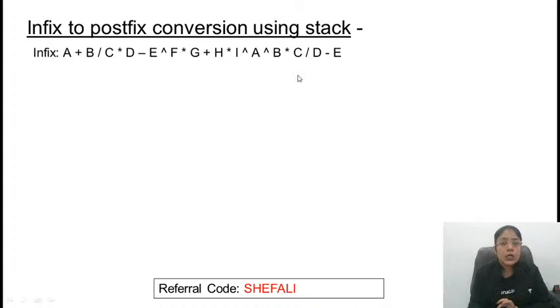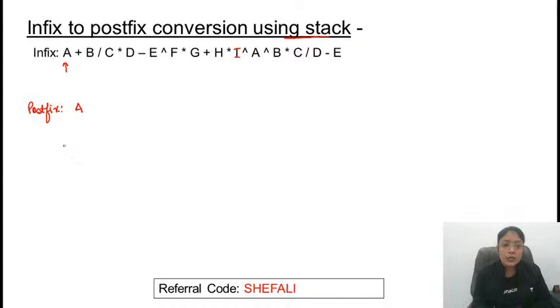We have already converted this expression manually. Now let's convert this expression using a stack. You need to read the given string from left to right. First of all, you are getting an operand. If an operand is coming, what to do? Just print it as it is. I want to write the postfix expression. This is an operand, so just write this as it is.